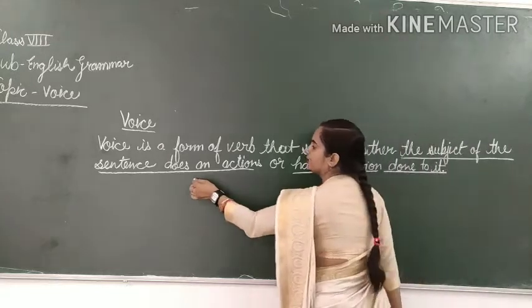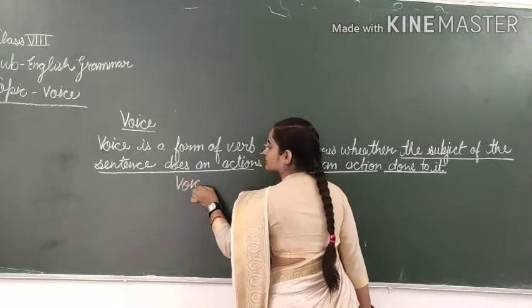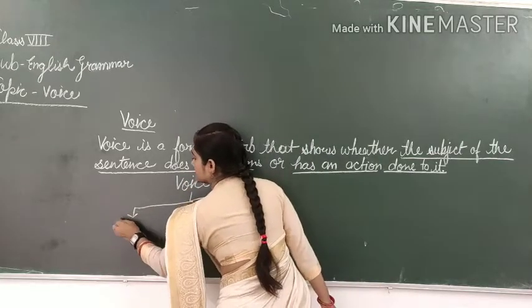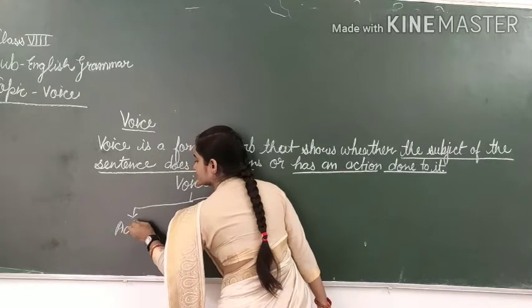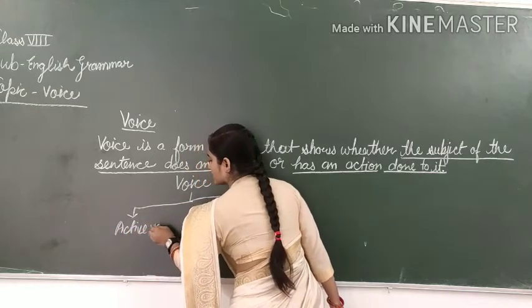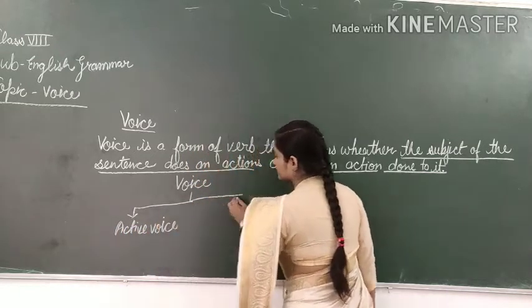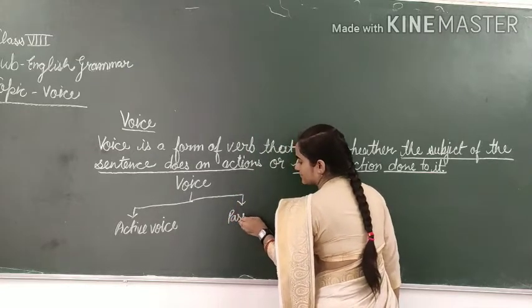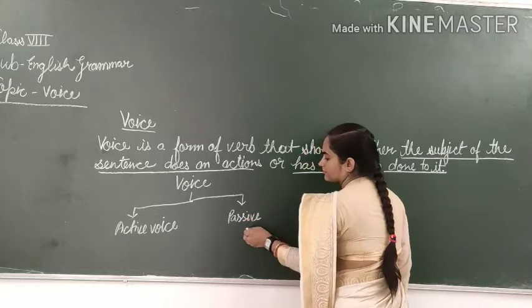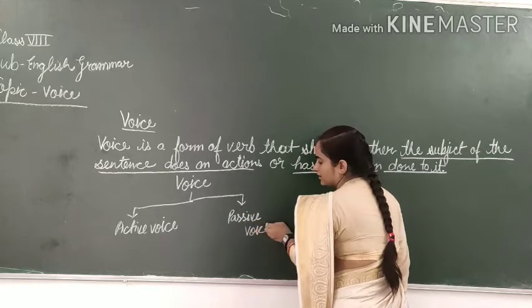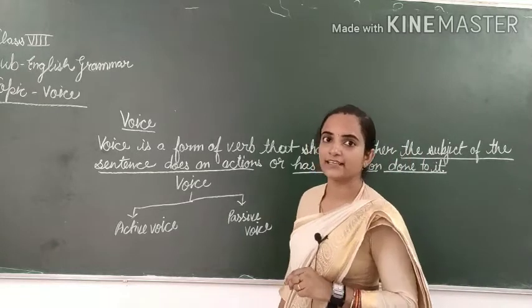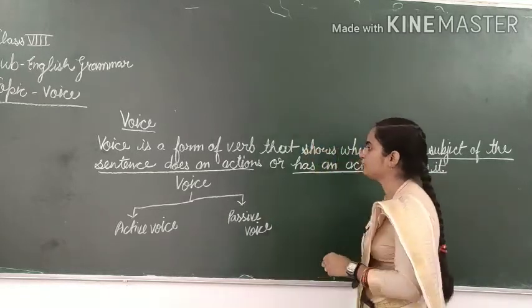Voice is divided in two parts. First is active voice and second one is passive voice.